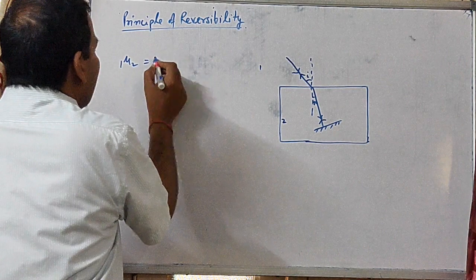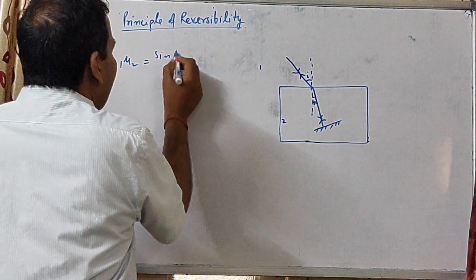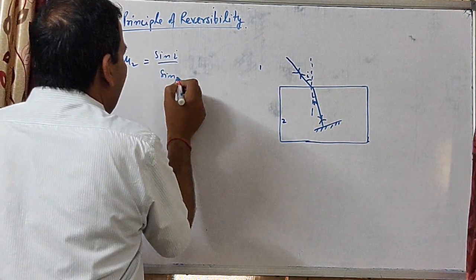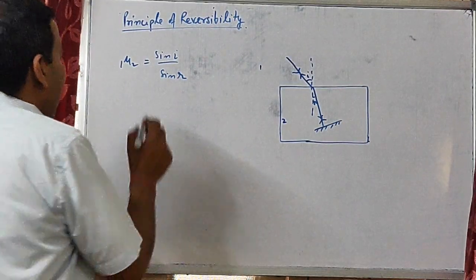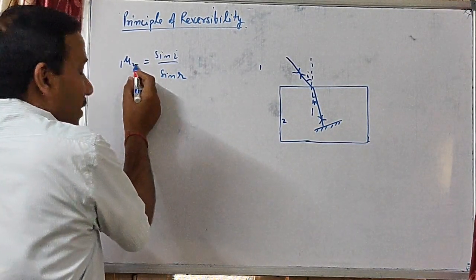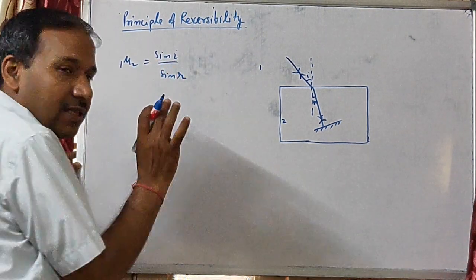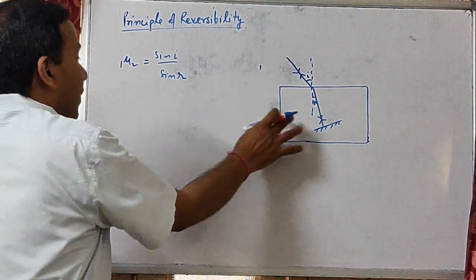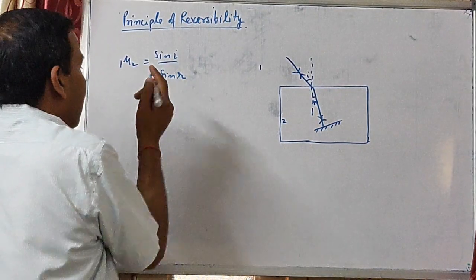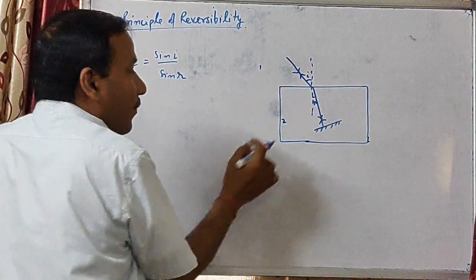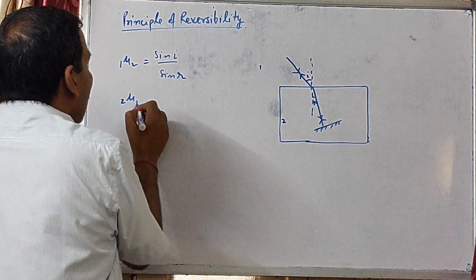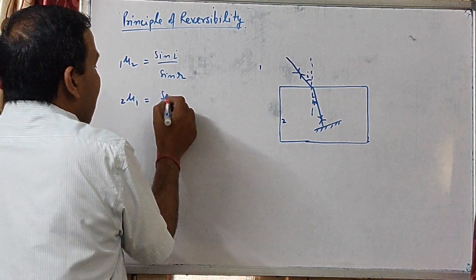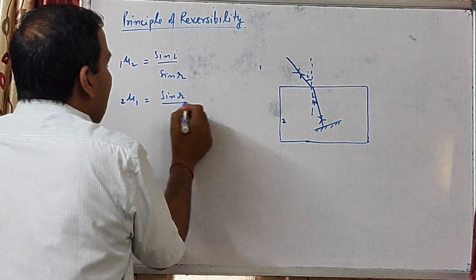From the diagram, 1μ2 is equal to sine I over sine R when the light ray is traveling from the first medium to the second medium. This is Snell's law, and it is the refractive index of the second medium with respect to the first one. And when the light ray is reflected back to the same medium, 2μ1 from Snell's law is sine R upon sine I.